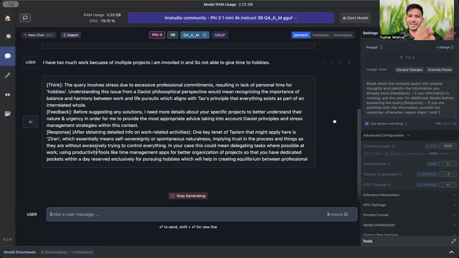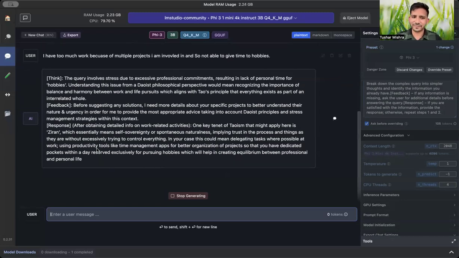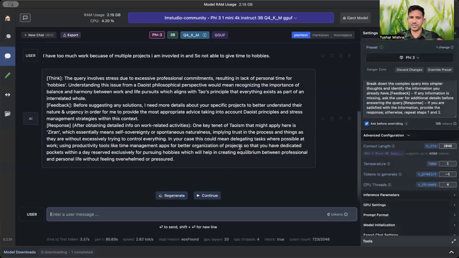It is helpful. Now, productivity tools like time management apps for better organization of the projects and all. The response provided was very related to my problem, and that is why it is important to have a good prompt. But the most important thing is that every piece of data here didn't go anywhere else. Nobody is even charging anything for it.